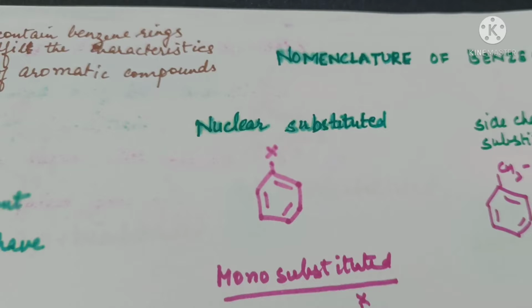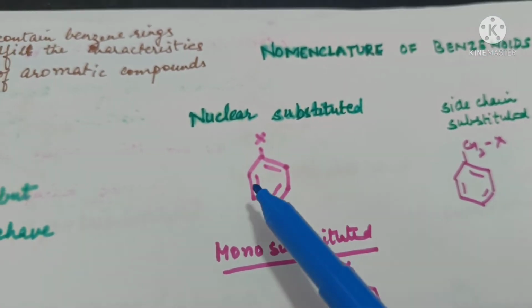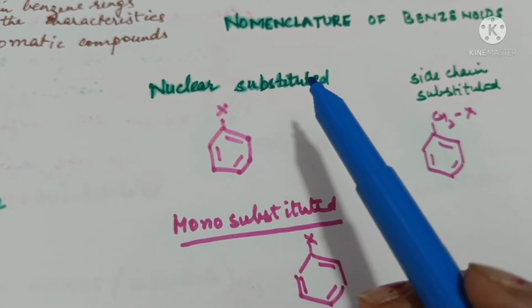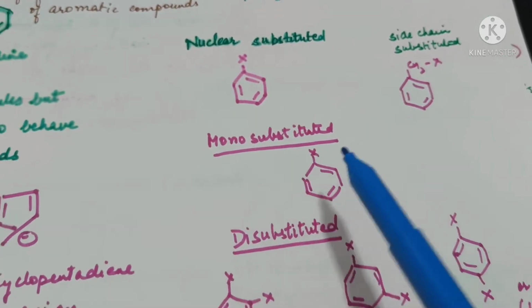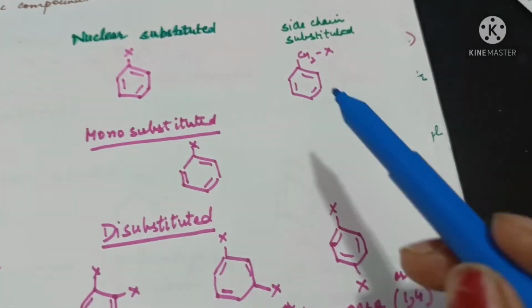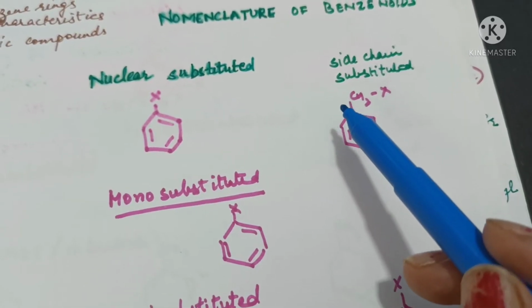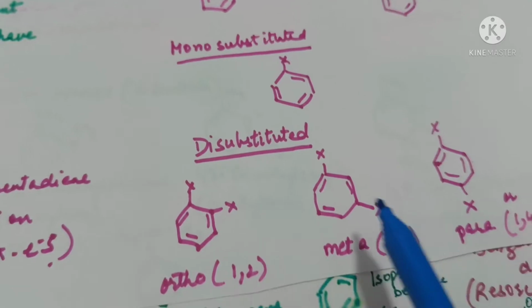Nomenclature of benzenoids. If a substituent is attached directly to the benzene ring, such compounds are called nuclear substituted compounds. One substituent means mono substituted. 2 substituents means disubstituted. And if the substituent is attached to a side chain attached to the benzene ring, it is called a side chain substituted compound.